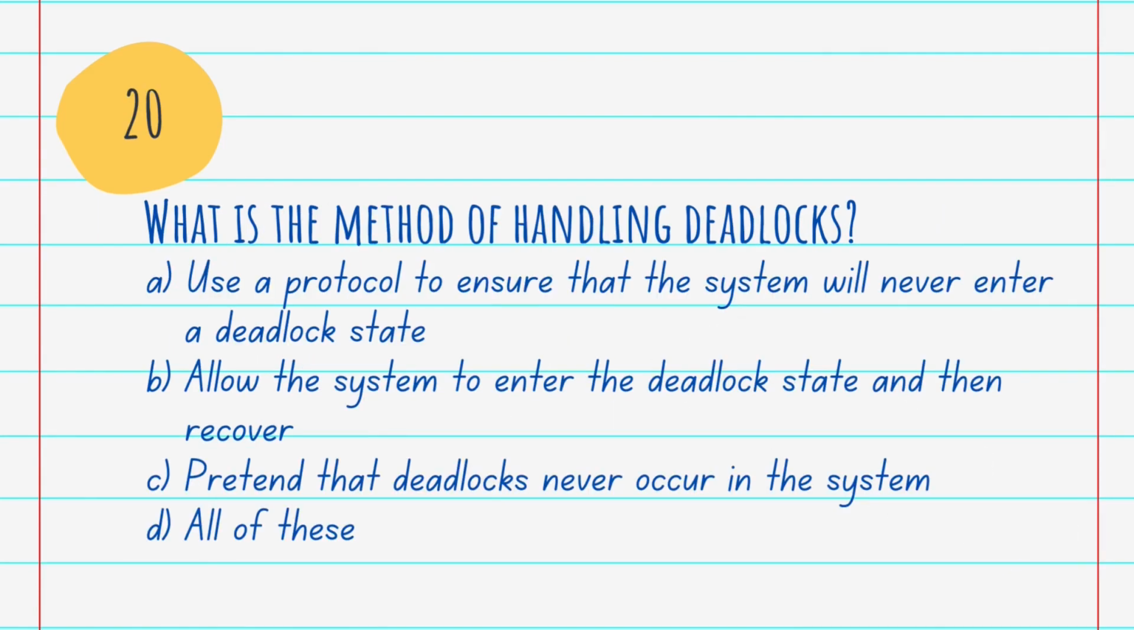Okay. Then the next question is, what is the method of handling deadlocks? A. Use a protocol to ensure that the system will never enter a deadlock state. B. Allow the system to enter the deadlock state and then recover. C. Pretend that deadlocks never occur in the system. And D. All of these. And our answer is D. All of these. Basically, deadlock occurs in almost any situation when there is sharing of resources by the processes, and deadlock can be handled in four ways.